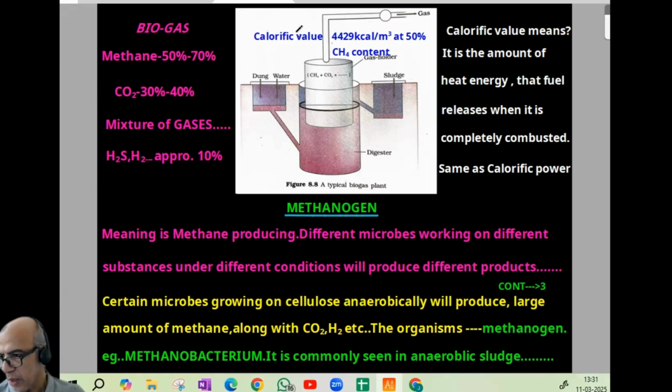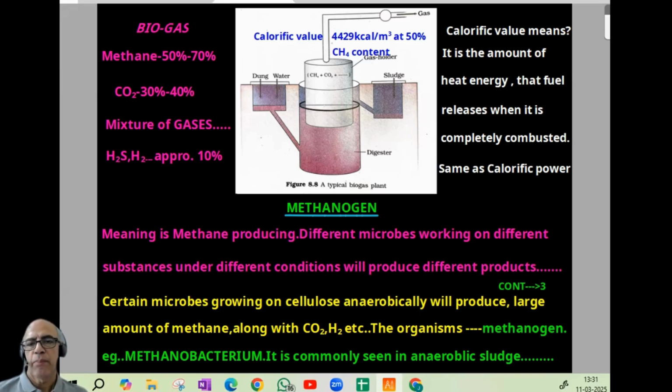Now, in this figure, we can find a term, calorific value of biogas. It is 4429 kilocalories per meter cube at 50% methane content in the biogas. So we should know what is meant by calorific value. It is the amount of heat energy that a fuel releases when it is completely combusted. And this calorific value is the same as calorific power.